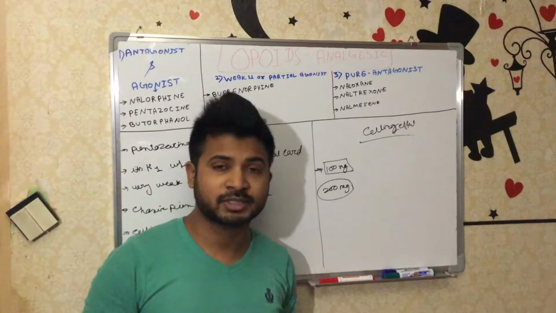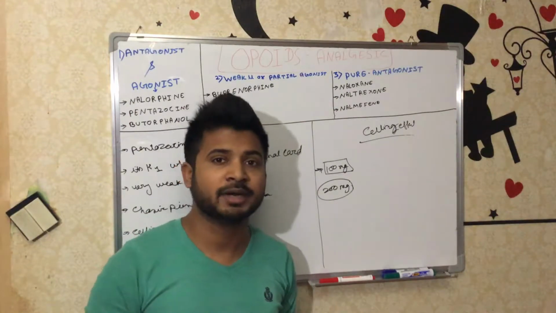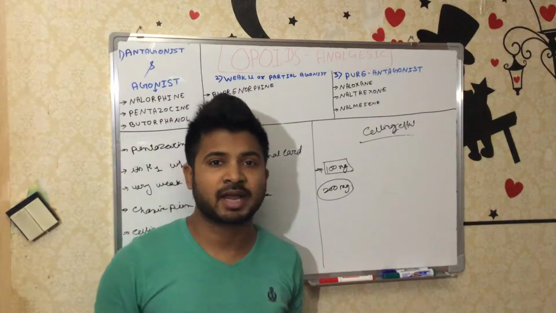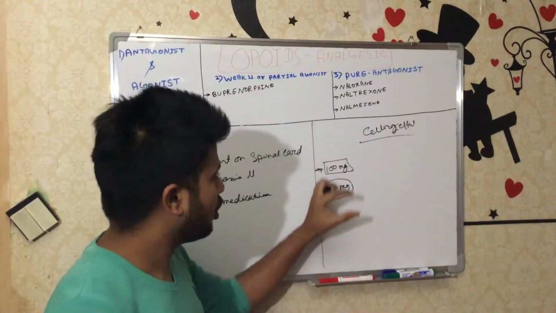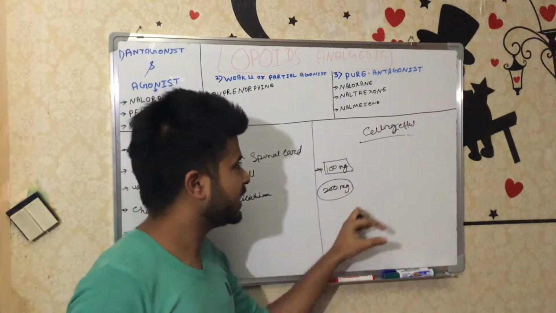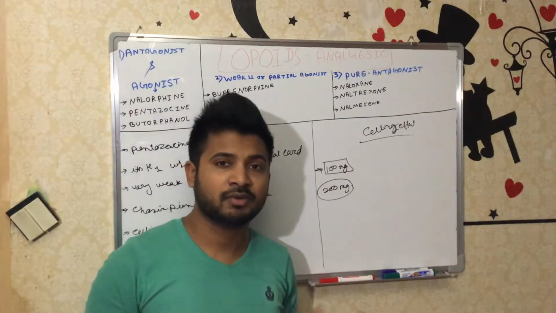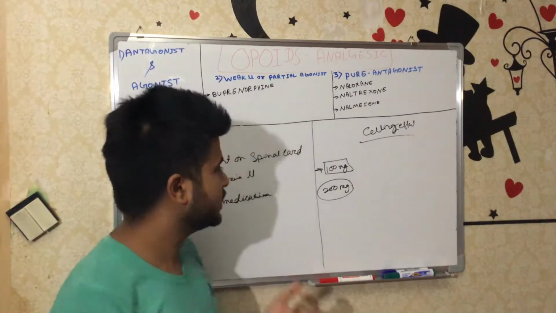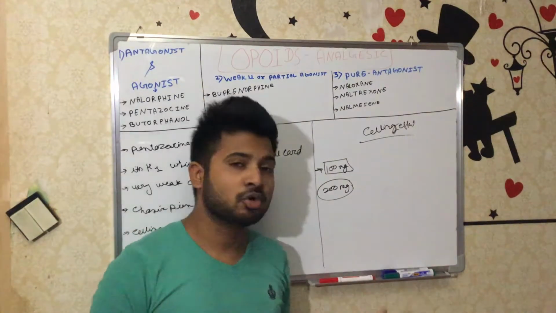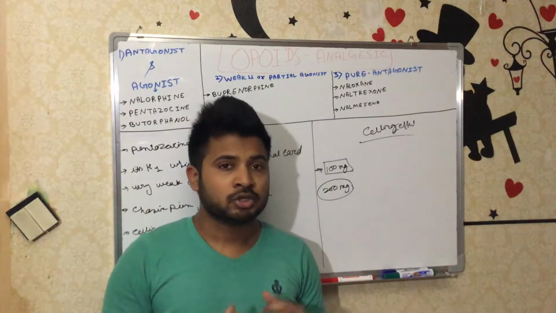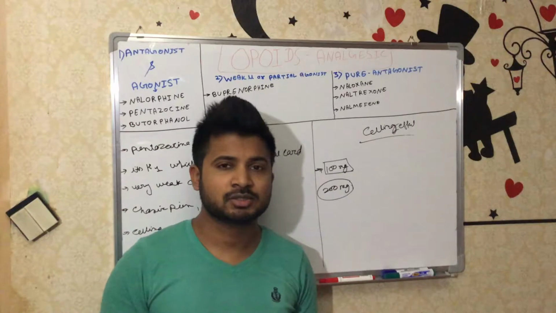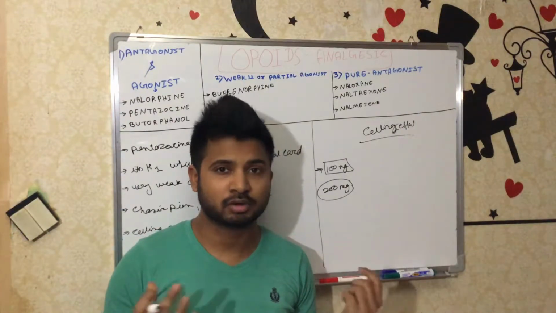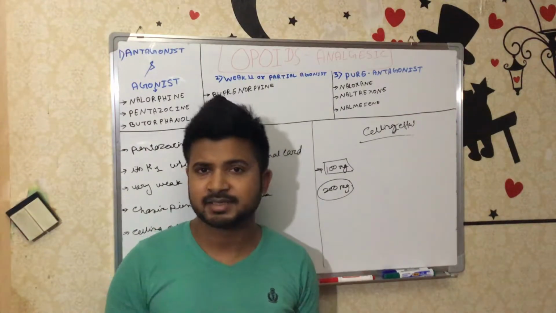It will have a very toxic effect, or we can say it accumulates in the body and produces different types of toxic effects. All this criteria belongs to the ceiling effect. So ceiling effect means if you give more than the therapeutic dose, there will not be any benefit, and even side effects will start, or we can say an accumulated toxic effect will occur. That is the ceiling effect.